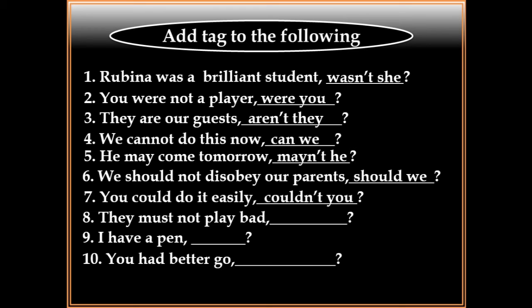Number 8, it is a negative sentence, so it will be must they. Number 9, I have a pen, so it will be don't I. Number 10, you had better go. Had better is a modal verb, so it will be hadn't you. So write down the answers.